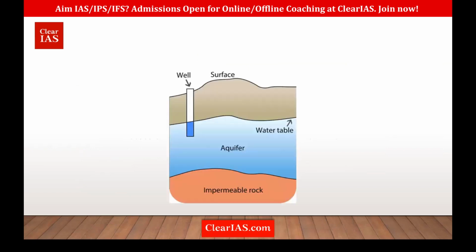Now we'll see what an aquifer is. You can see here, this is the surface of the earth. As we dig in, there is a level where we can see water. That is the water table, and the water below it, between the soil and the impermeable rock, is the aquifer. If we dig a well, the water in the well comes from this aquifer. Whenever we extract water from the well, it has to be recharged. Usually it is rainfall which recharges this aquifer.